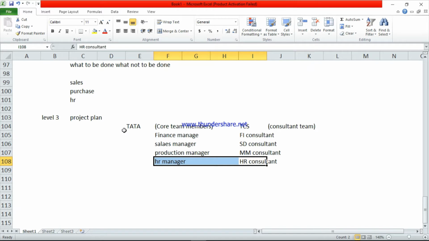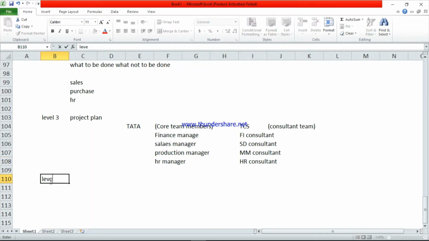So level 3 means from the core team and consultant team, the particular department heads will club together. They will meet together and they will make a plan. This is level 3. Level 3 is very important. And the final one, level 4. Level 4 is team selection.